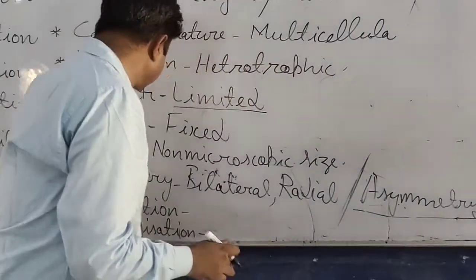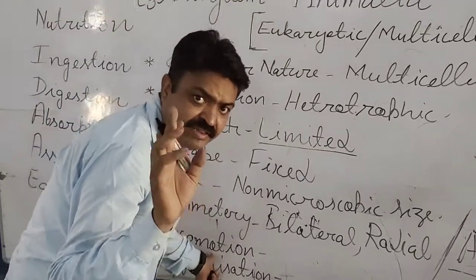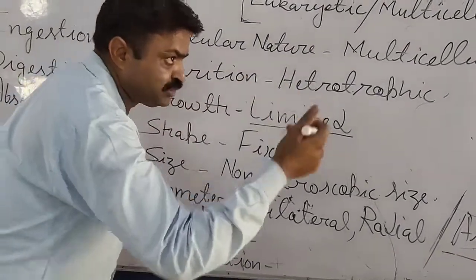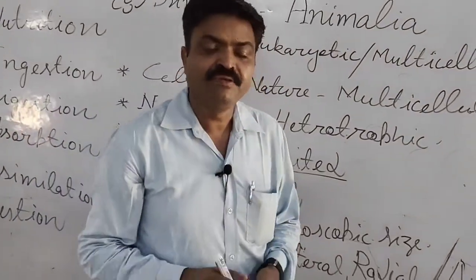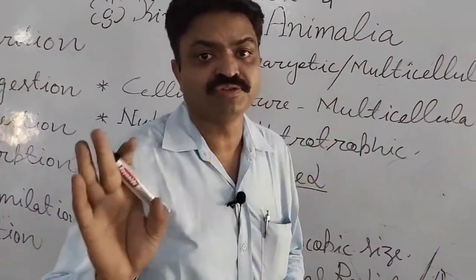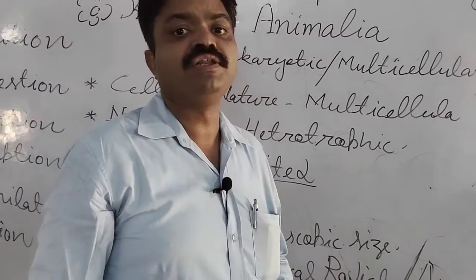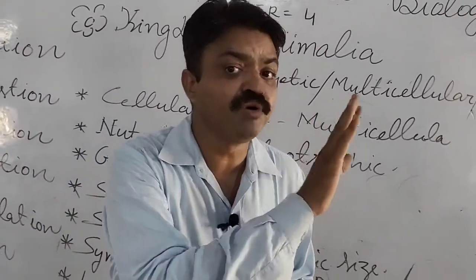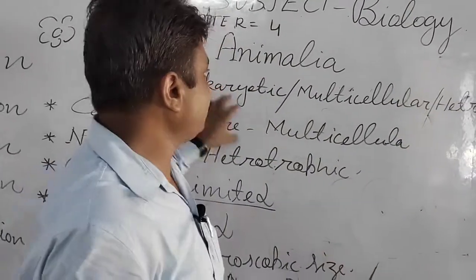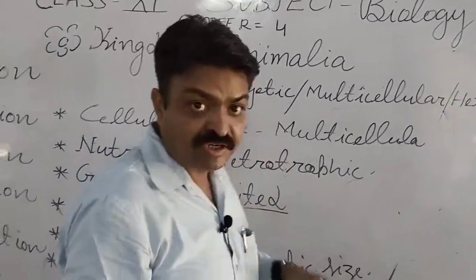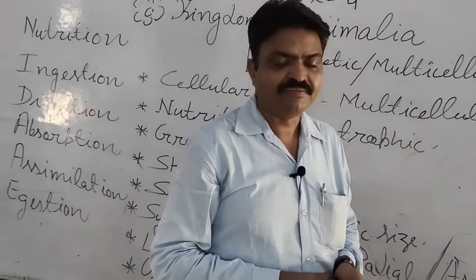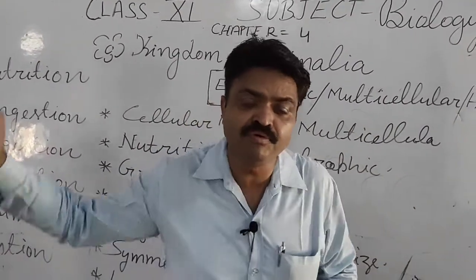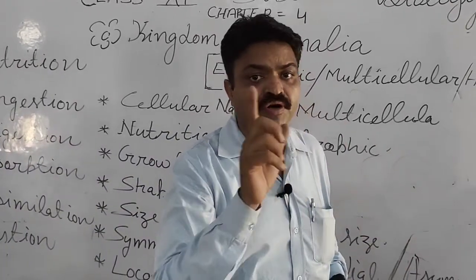And the next characteristic is locomotion. About the plants we have discussed, plants do not show motion, they remain in a fixed place, student. Means they are immobile in nature. But in the case of animals, generally they have mobility, means they can move from one place to another.